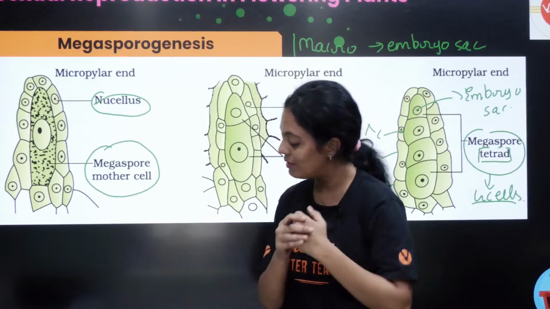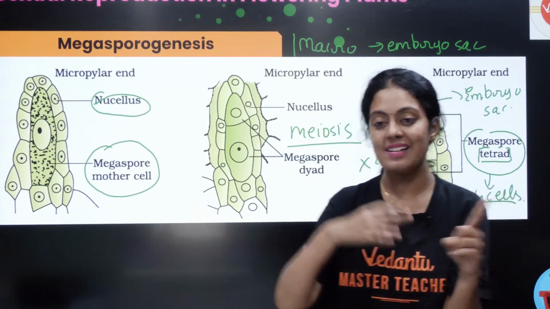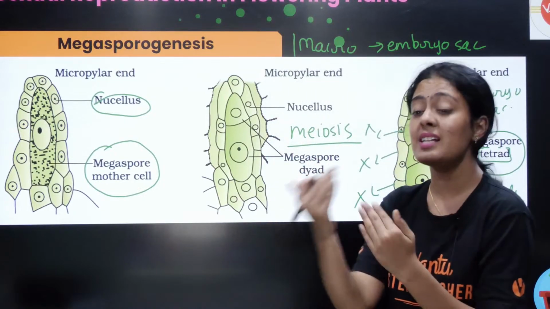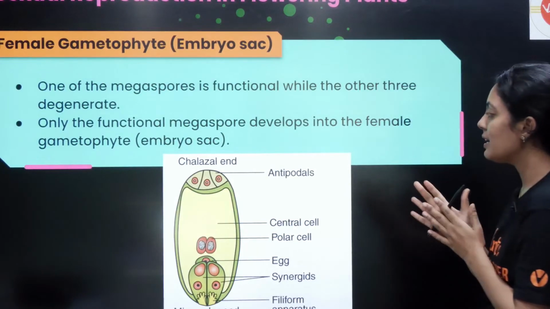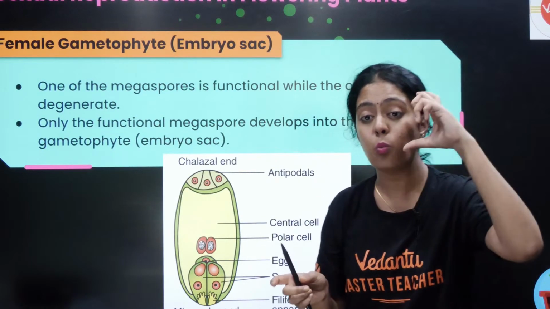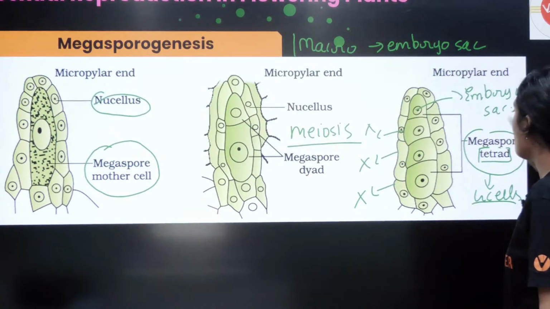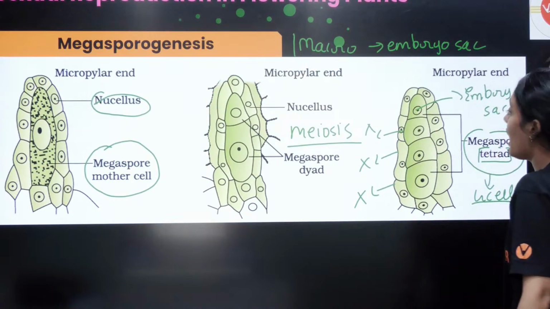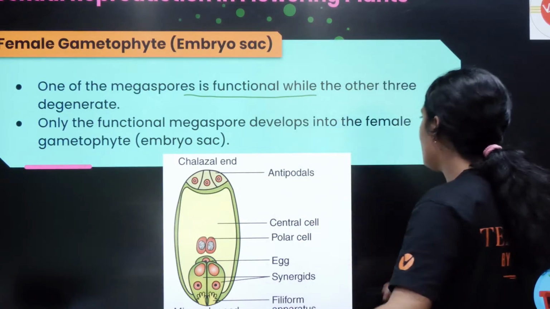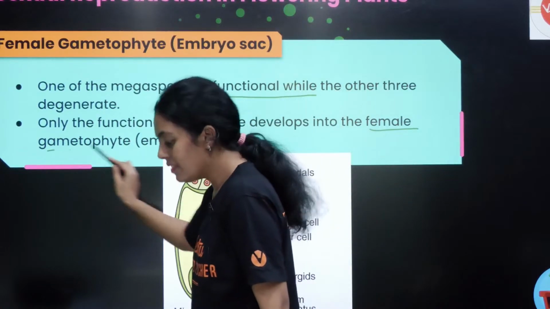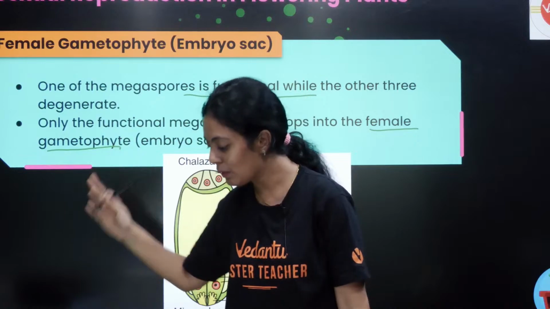Yes, 3 of them will degenerate. Absolutely correct. Only 1 will now go into the next phase, and the next phase la என்ன ஆகன்றது ரொம்ப முக்கியம். So what is happening பசங்களா? This one megaspore is functional. இதெல்லாம் நம்ம என்னன்னு சொல்றோம்? Megaspore tetrad ன்னு சொல்றோம். இந்த 4ல ஒன்னு மட்டும் தான் functional. Only the functional megaspore develops into the female gametophyte, that is your embryo sac. ரொம்ப முக்கியம்.